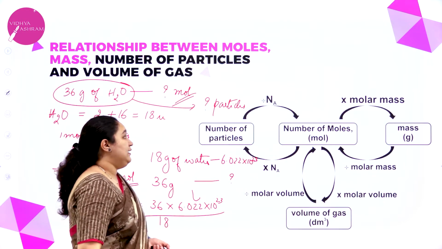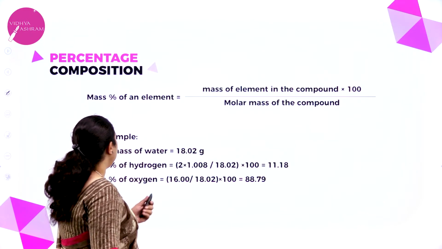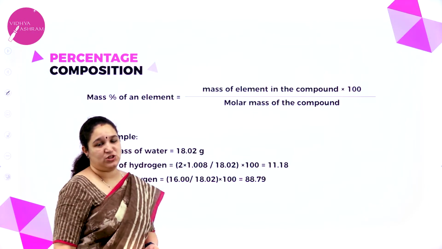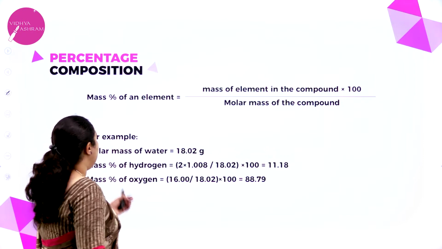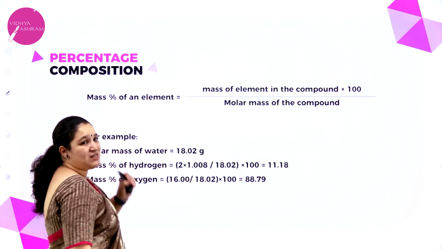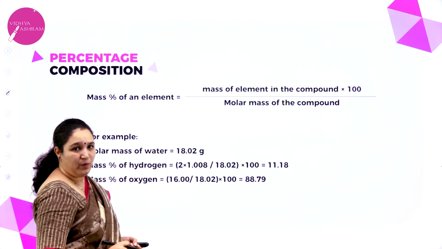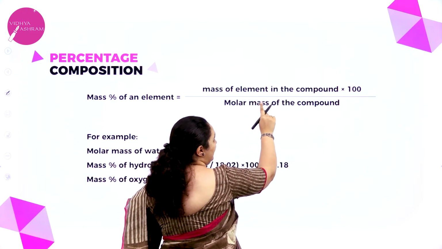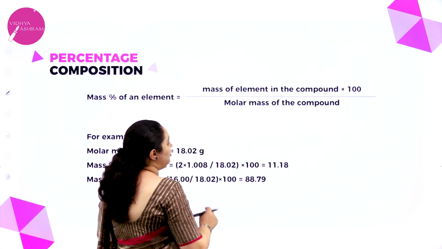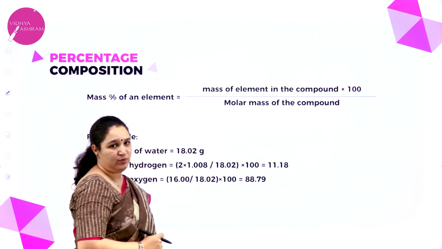Okay, next we have percentage composition. Now what do you mean by percentage composition? If I have to find out the mass percent of an element in a compound, then I have to take the mass of the element in the compound into 100 by molar mass of the compound.